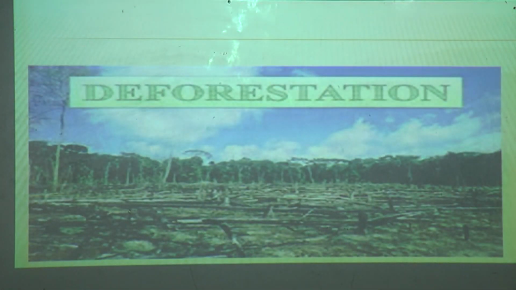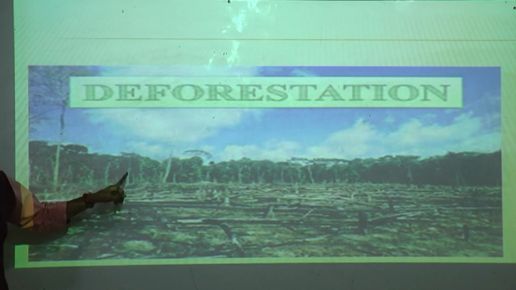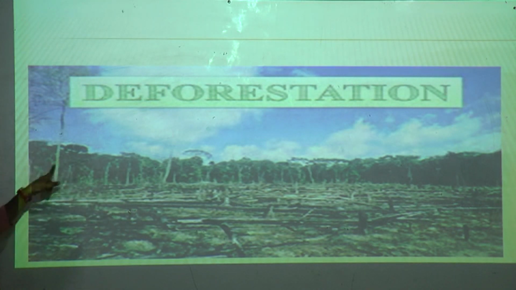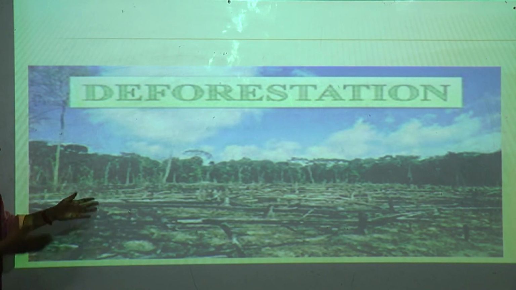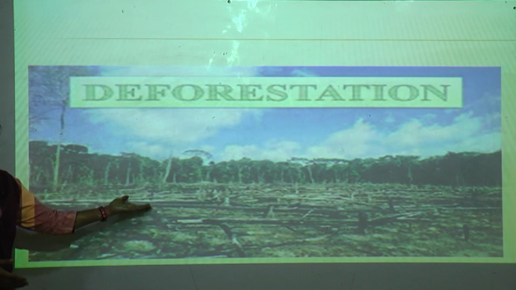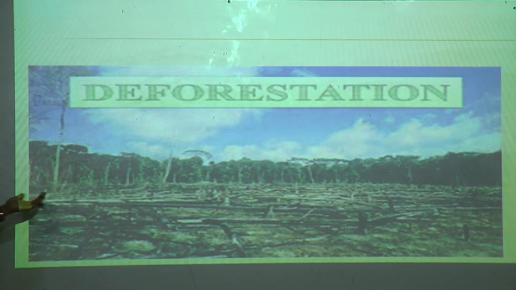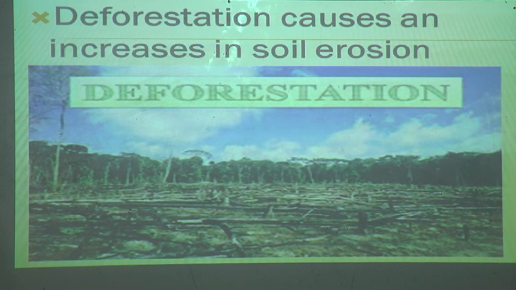So one of the examples here is deforestation. Can you see the forest over here? Yes, see at the last part. And here in the front, the trees are lying down. Yes or no? See, this is the reason for soil erosion. So we should not cut the trees. We have to prevent it. Deforestation causes an increase in soil erosion.